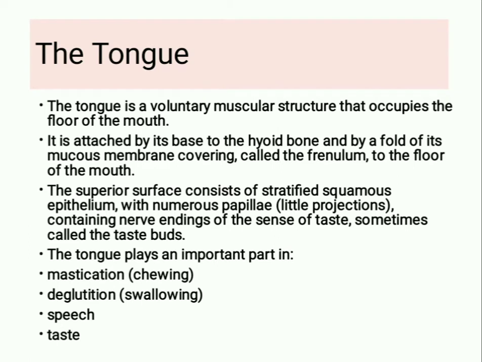At first, the tongue. The tongue is a voluntary muscular structure that occupies the floor of the mouth. It is attached by its base to the hyoid bone and by a fold of its mucous membrane covering called the frenulum to the floor of the mouth. The superior surface consists of stratified squamous epithelium with numerous papillae, that is, little projections containing nerve endings of the sense of taste, sometimes called the taste buds.